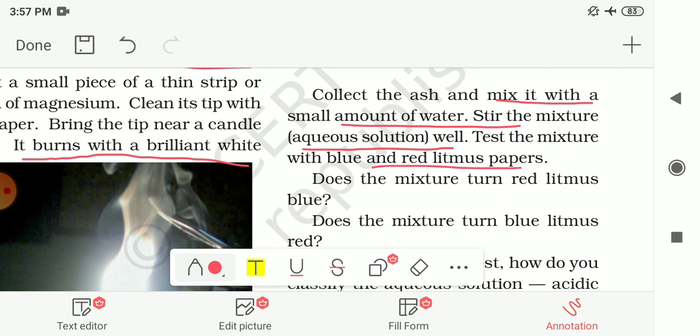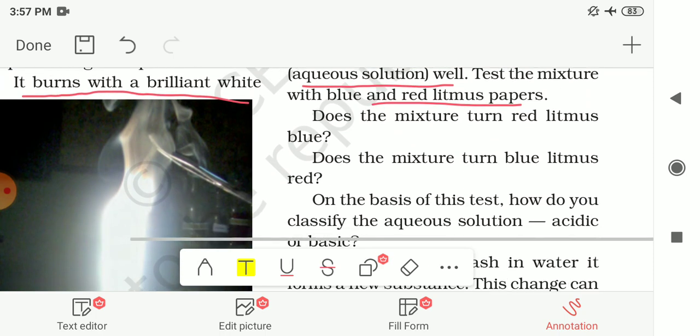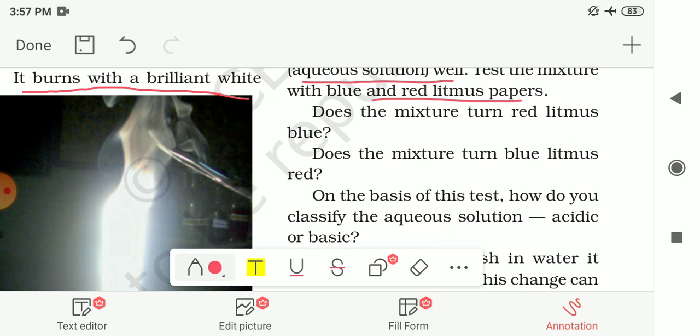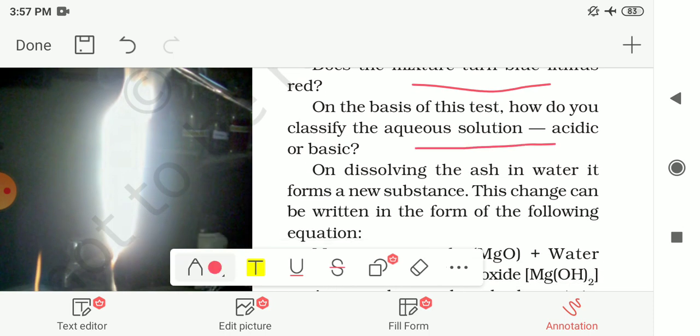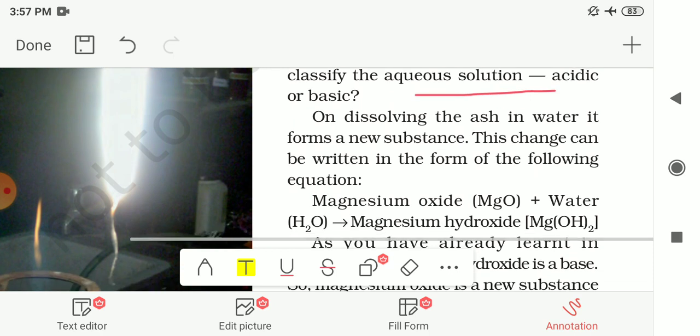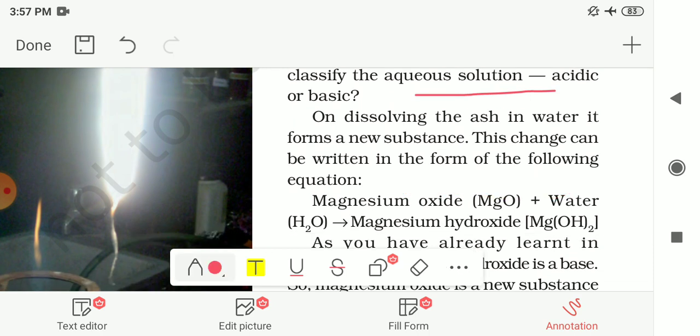Answer these questions: does the mixture turn red litmus paper blue, or does it turn blue litmus red? On the basis of this test, how do you classify the aqueous solution, whether it is acidic or basic?